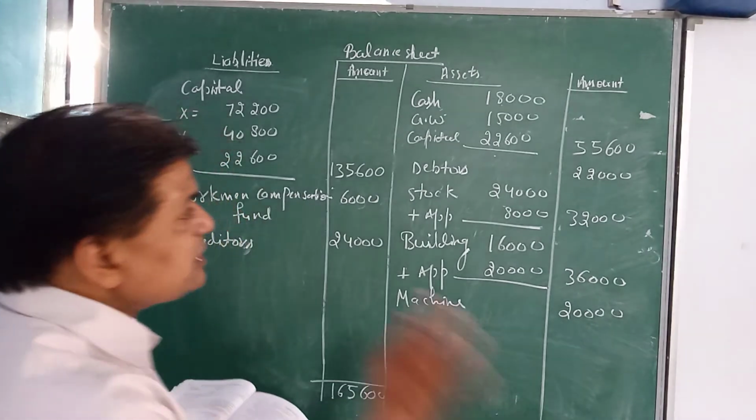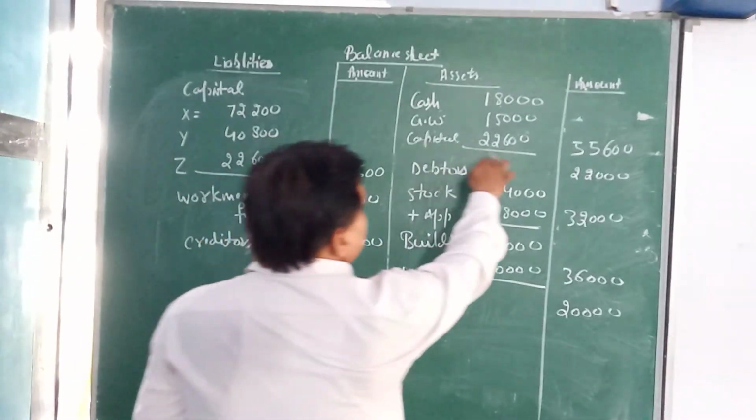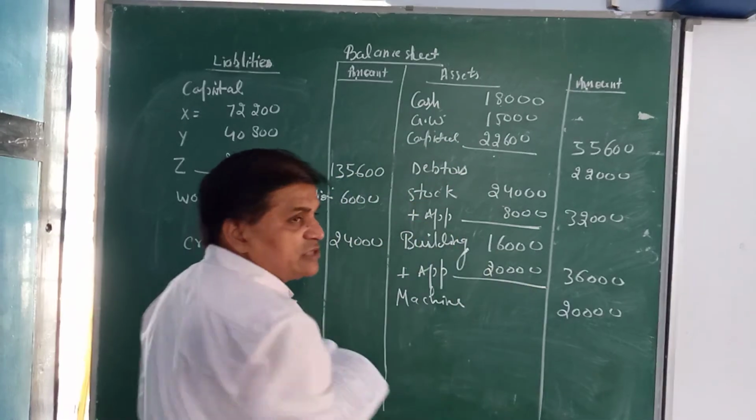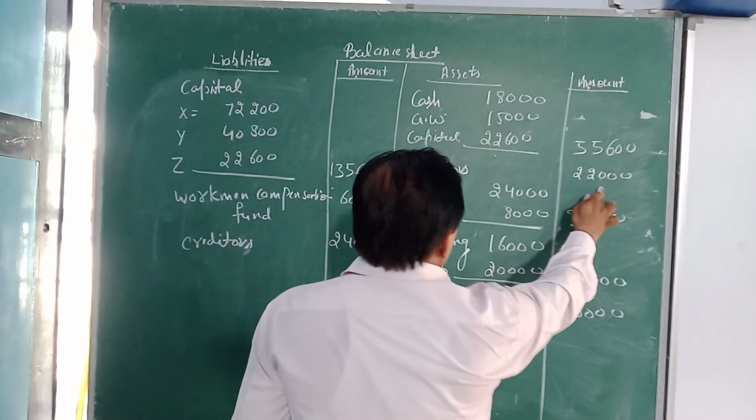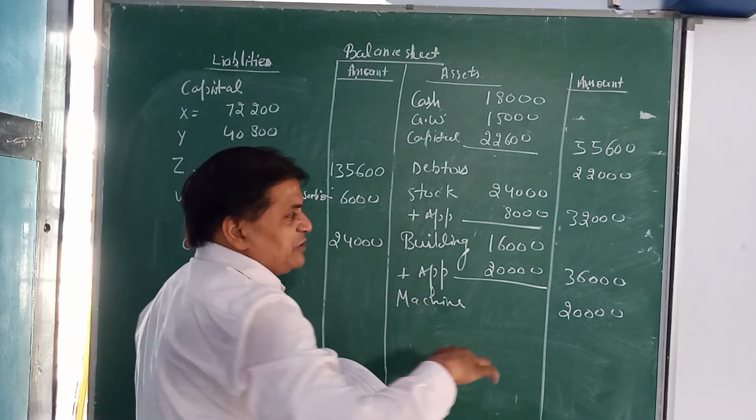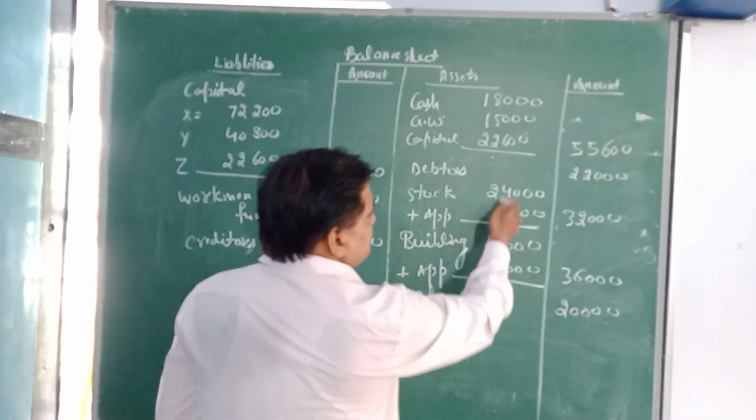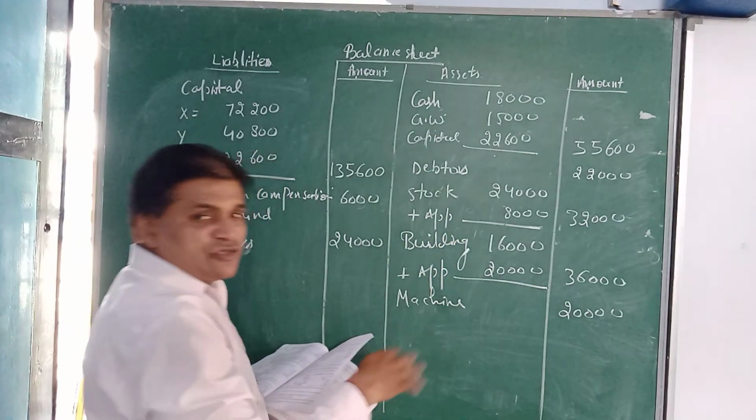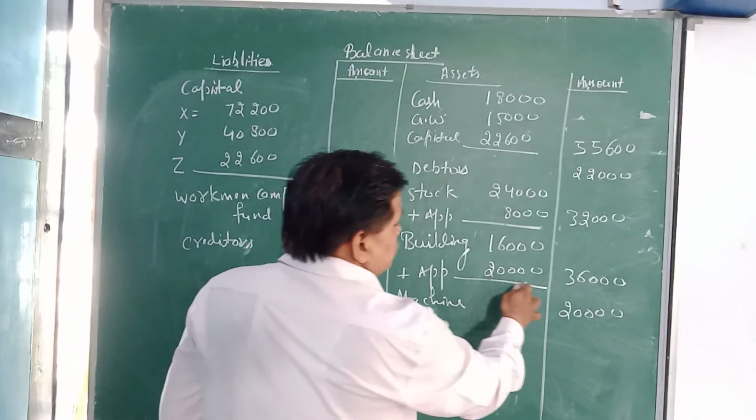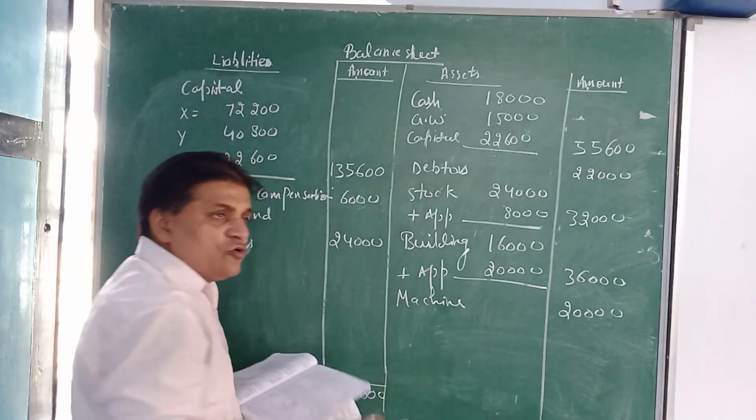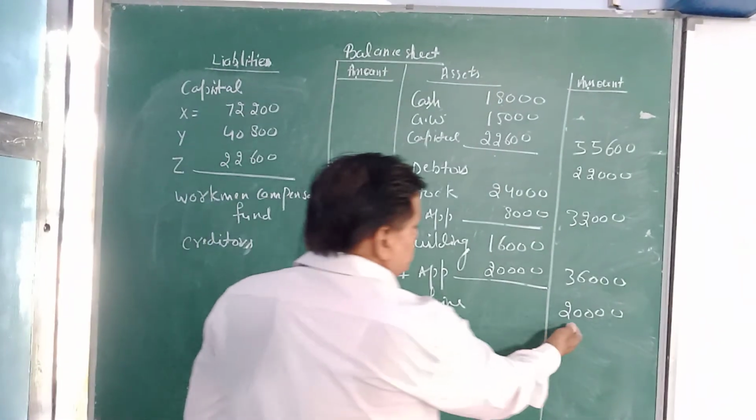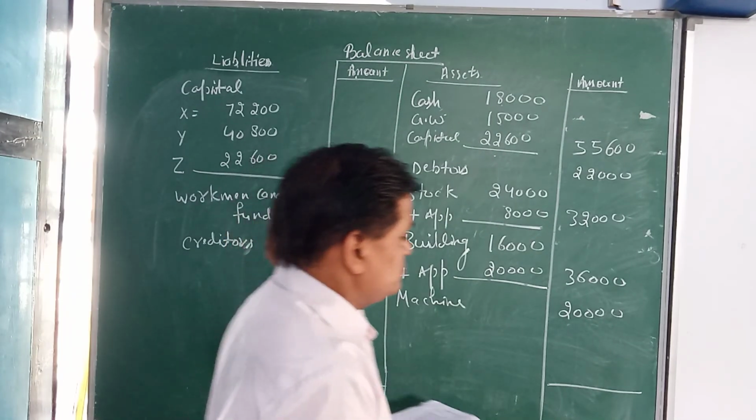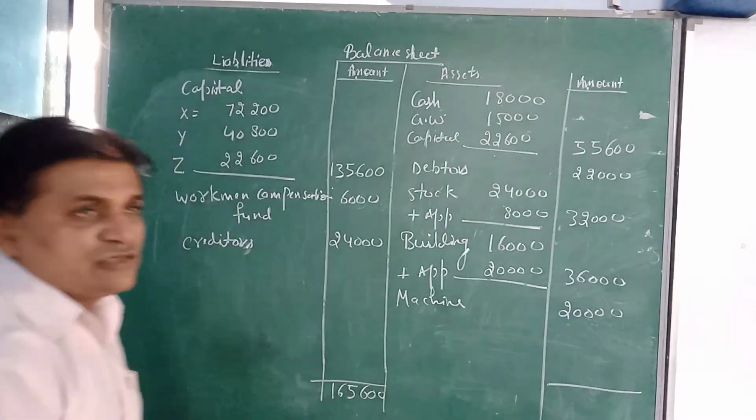Then we can check the question. First of all, cash. Cash included goodwill value and capital value. Debtors, there is no provision related to the debtors, so debtors will be 22,000. Stock is appreciated by 8,000, then 8,000 will be added to the value of 24,000, and building will also be appreciated by 20,000. The total will be 36,000, and machinery, there is no provision related to the machinery account, then the total will be transferred as 20,000. After that we can total this side.